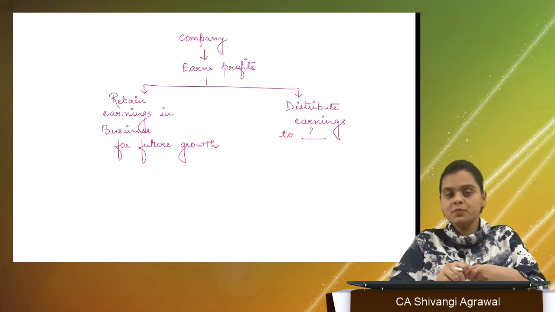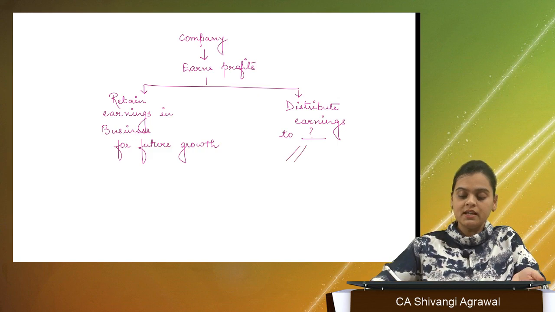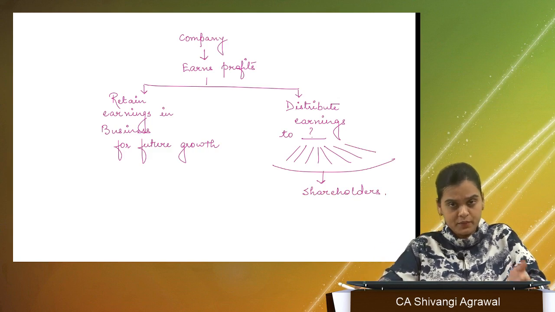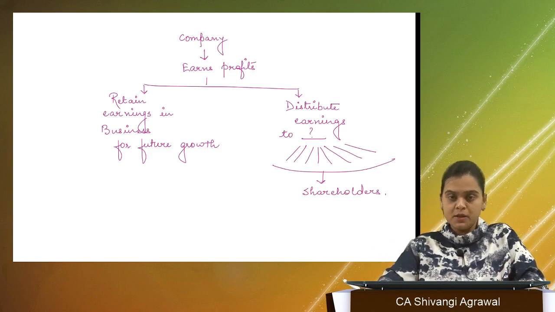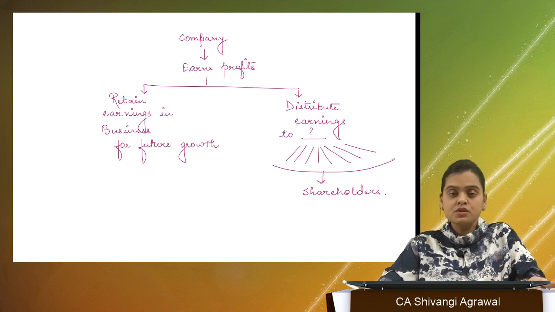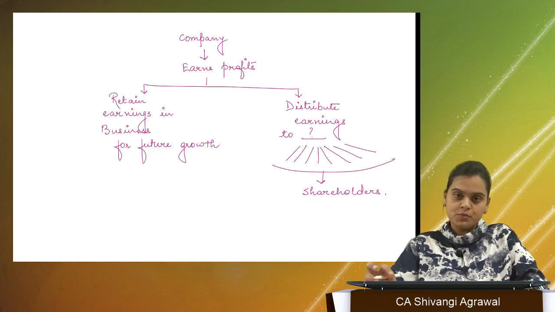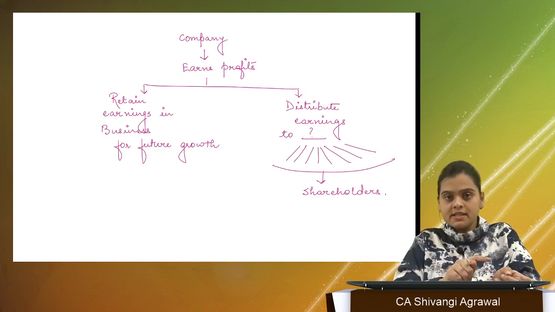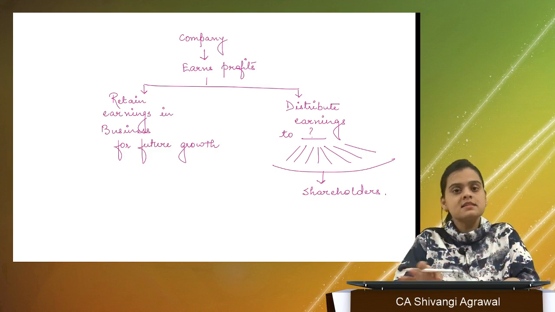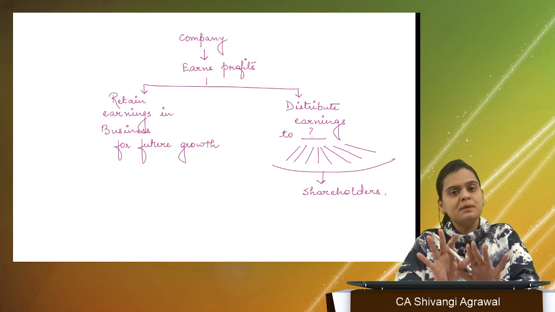Here I was the proprietor because I had invested money. In a company, we have a lot of people who have invested money, who are known as shareholders, the ones who have contributed to the share capital of the company, right? So a company, when earning profit, has two choices to make. Either it can retain whatever it has earned in business for future growth or for expansion, or it can distribute its earnings. How much to retain, how much to distribute, whether to distribute everything or retain everything, is absolutely at the discretion of the company.